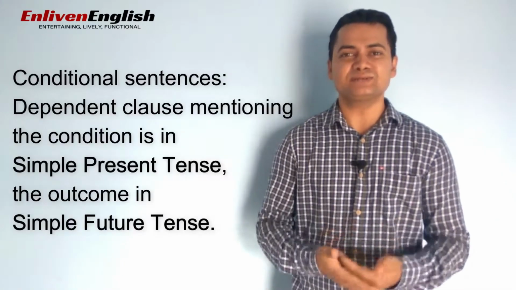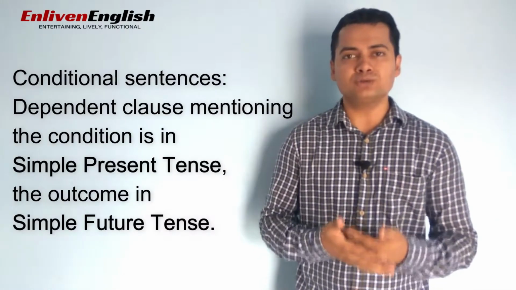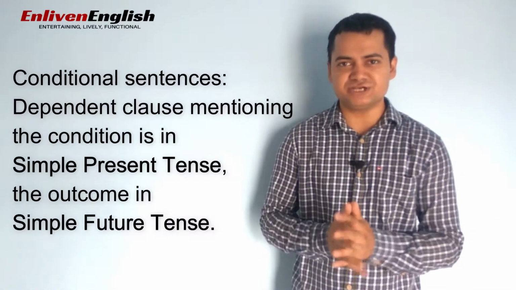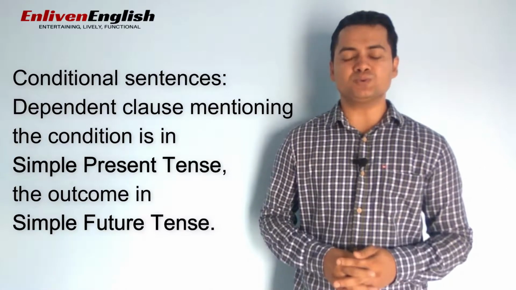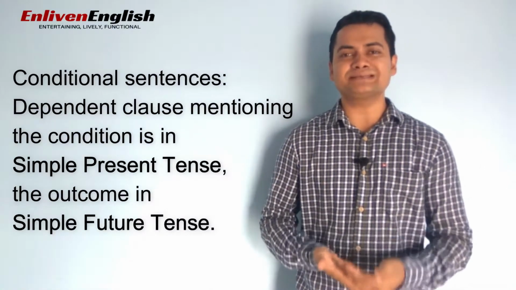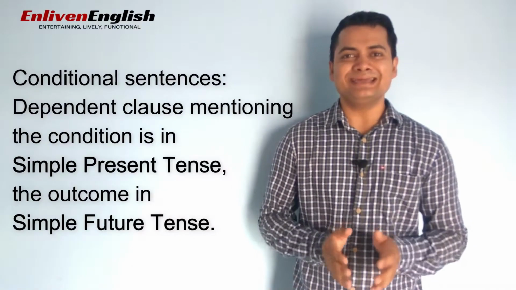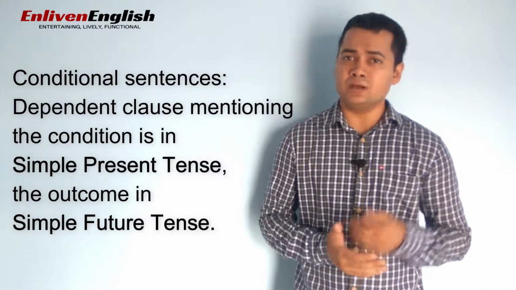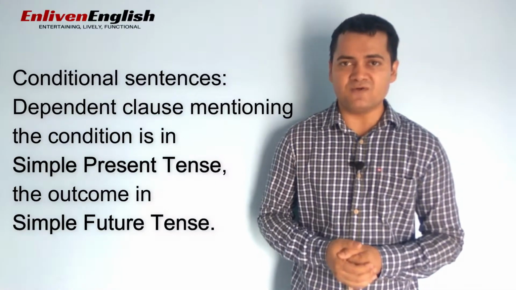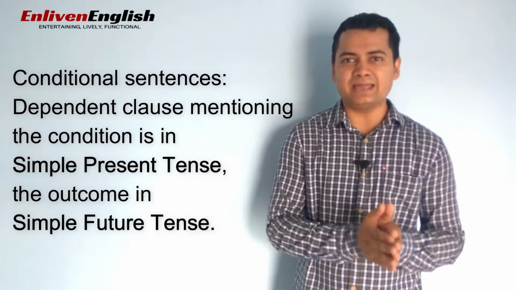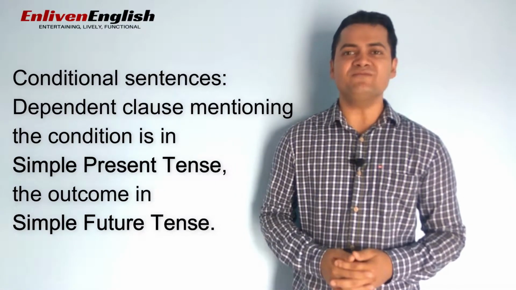Now, in conditional sentences where an outcome is dependent on some condition, we can frame sentences with the help of both simple present tense and simple future tense. We can mention the dependent clause describing the condition with the help of simple present tense and the outcome in simple future tense. Have a look at some examples.